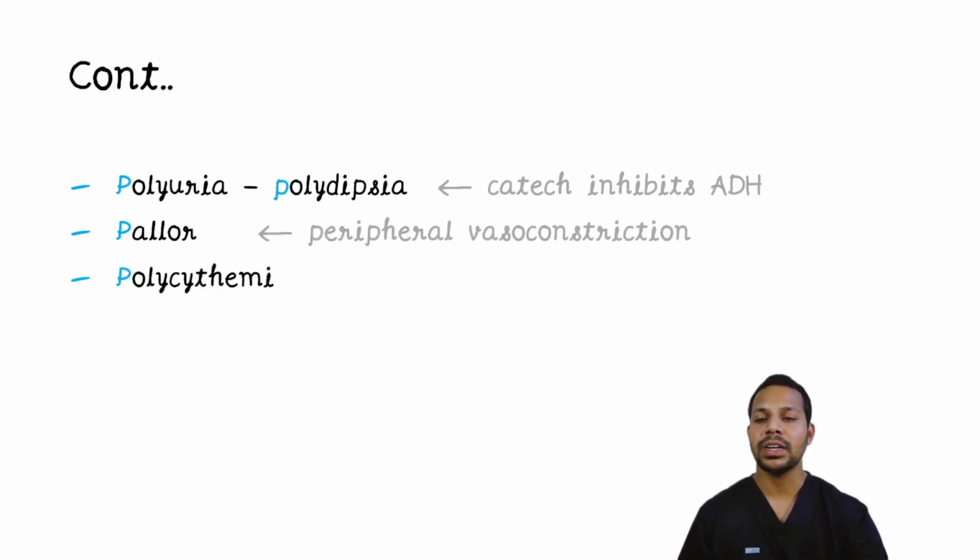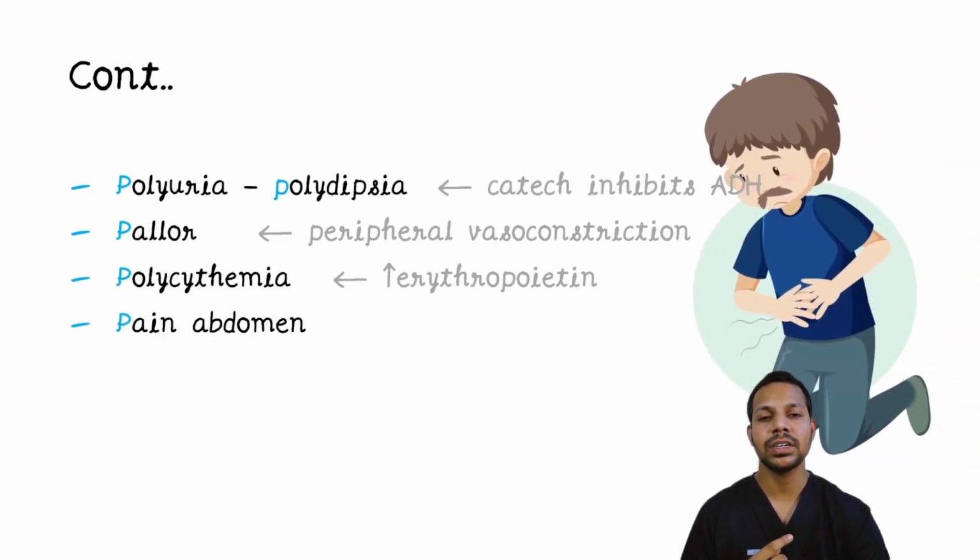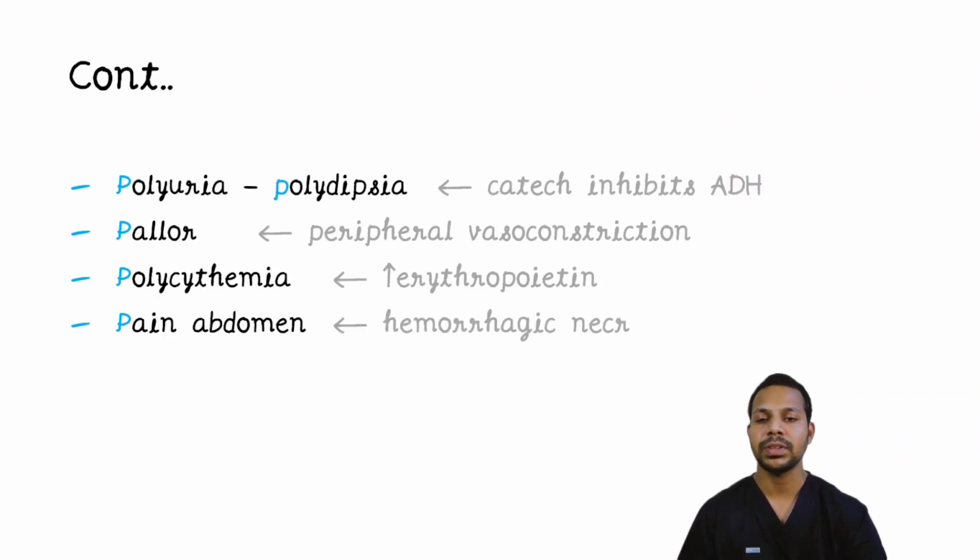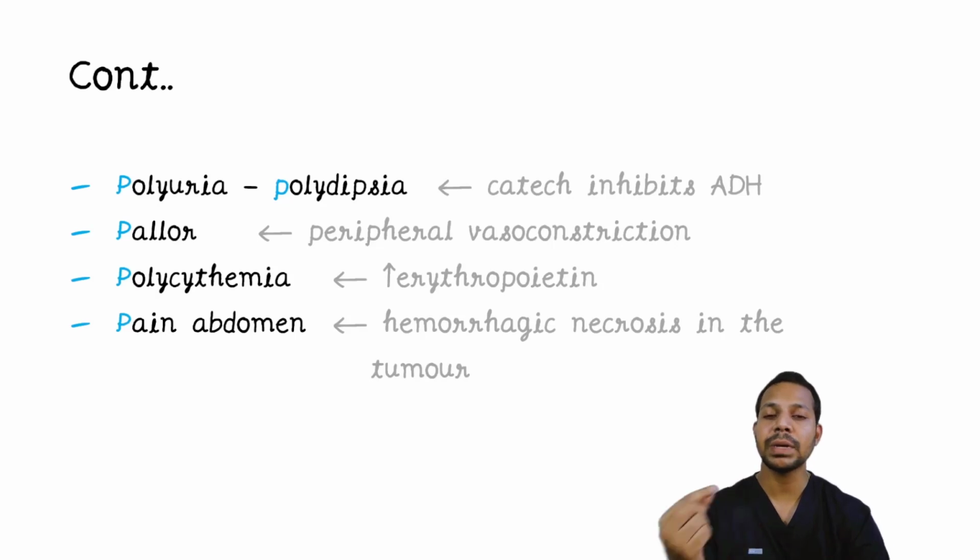Then comes polycythemia. Why is there polycythemia? This phaeochromocytoma can also produce erythropoietin. That is the reason. And the patient can also have pain abdomen. This pain abdomen is supposed to be because of hemorrhagic necrosis inside the tumor. And sometimes because of intense vasoconstriction, there could be ischemic bowel as well. Because of that also the patient can present with acute abdomen or pain abdomen.